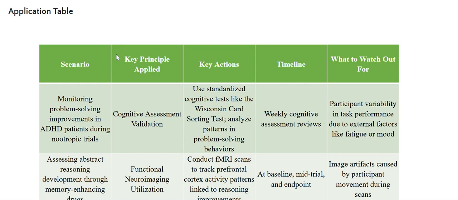Next, we have an application table: scenarios, for each scenario, key principle applied, key actions, timeline, and what to watch out for.